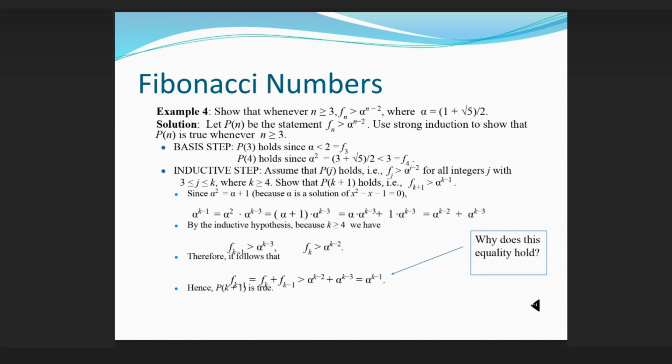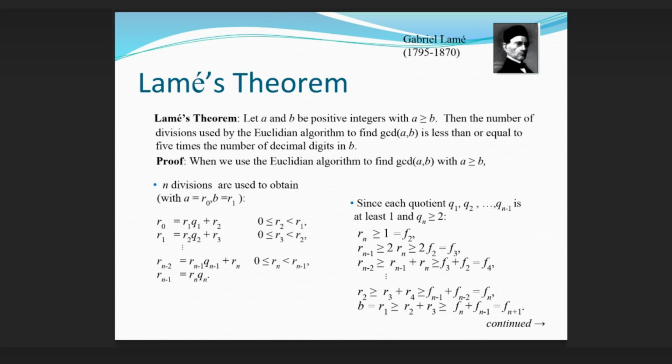Lamé's theorem: Let a and b be positive integers with a ≥ b. Then the number of divisions used by the Euclidean algorithm to find gcd(a, b) is less than or equal to 5 times the number of decimal digits in b. Proof: When we use the Euclidean algorithm to find gcd(a, b) with a ≥ b. Gabriel Lamé, 1795 to 1870.